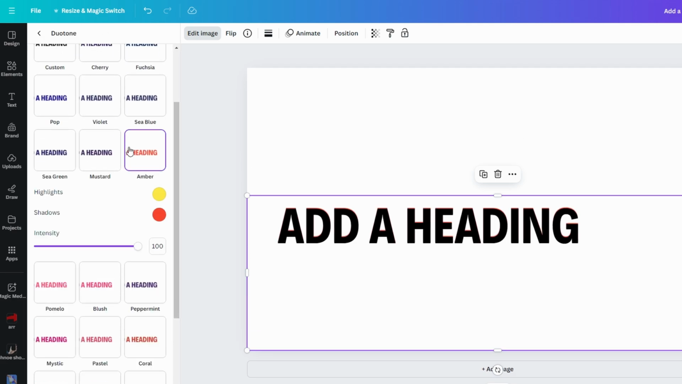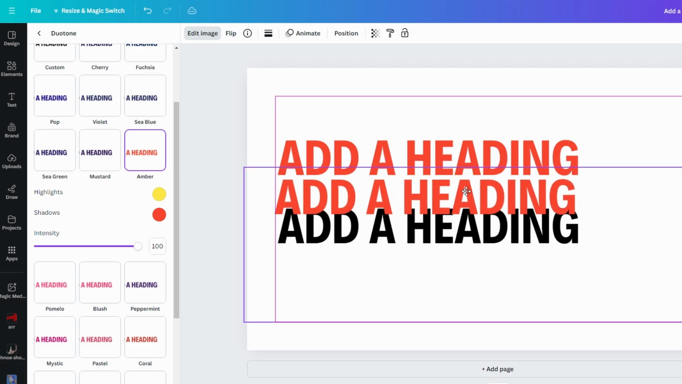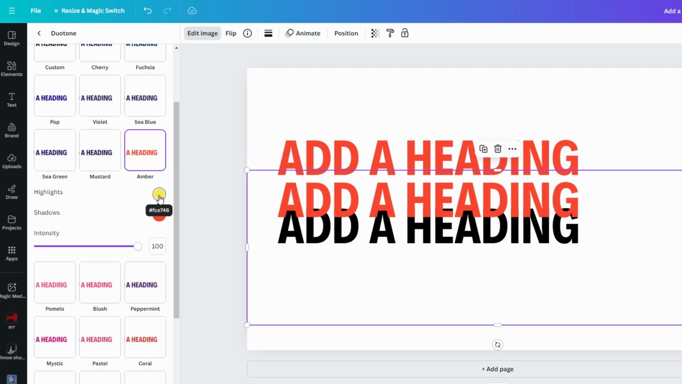Duplicate the image by selecting it and pressing Ctrl D, or using the Duplicate option in Canva. Click on Edit Photo again for the duplicated image. Choose Duotone and select a different color from the Shadows option.